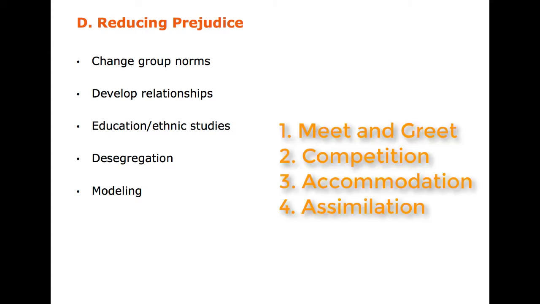4 predictable stages. First, to meet and greet, or just the idea of sheer contact. The next stage is competition, where they try to outdo each other. And then the 3rd stage is accommodation, which is when people start helping each other. And then the final stage, assimilation, where people start to act more like each other.